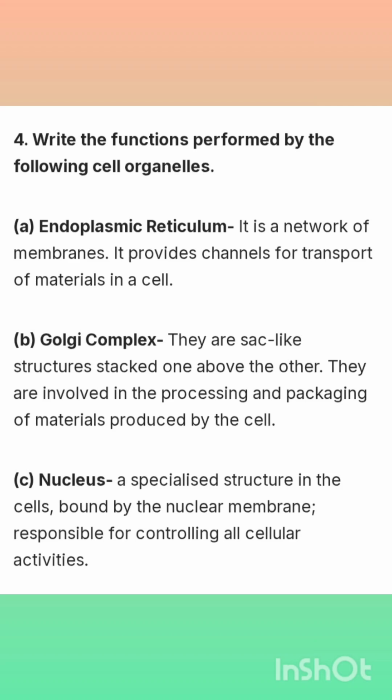They are sac-like structures stacked one above the other. They are involved in the processing and packaging of materials produced by the cell. C. Nucleus is a specialized structure in the cell bound by the nuclear membrane, responsible for controlling all cellular activities.